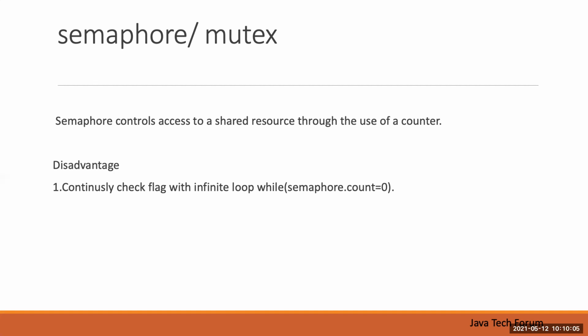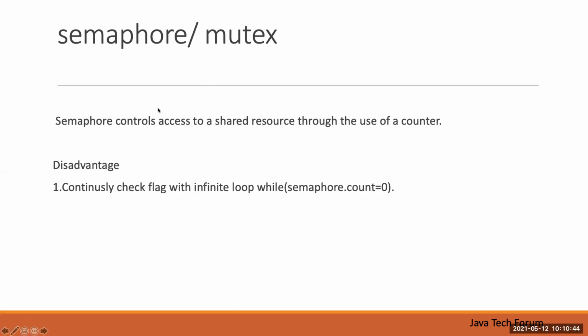If one thread is trying to access the common resource, that thread increments the count value and then processes. Once the processing on the common resource is completed, it resets the value to 0. Before accessing the common resource, a thread checks the semaphore count, and only if the count is 0 does it allow access to the common resource. That is the logic used in the semaphore class.